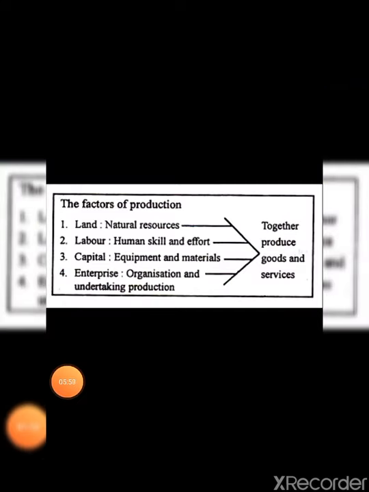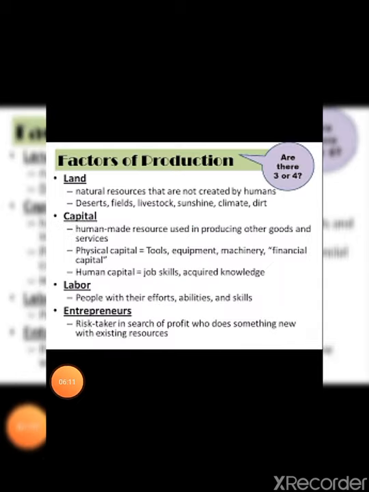The 4 factors of production, when you combine them, that is together they will be producing the goods and services. You can see the definitions of all these factors of production through this slide also. Land, capital, labor, entrepreneur, all are described in detail in this slide.